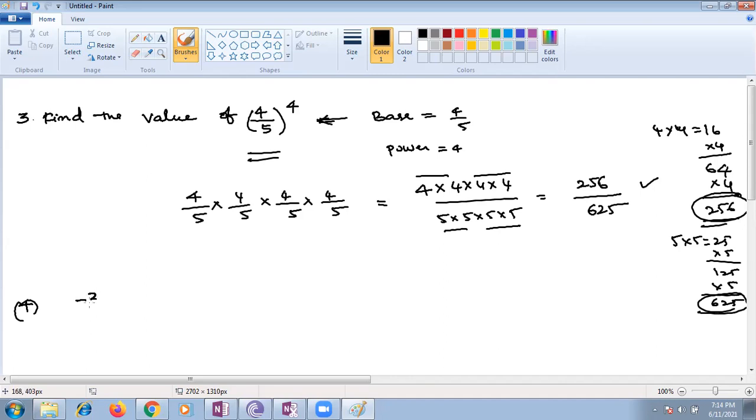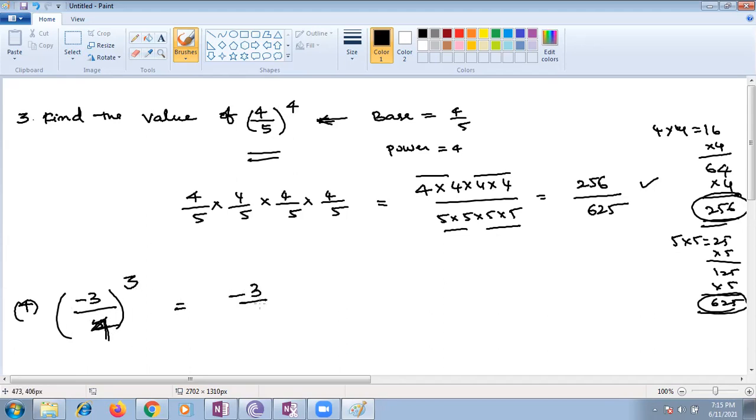In the first case I took a positive rational number; the same way you can take a negative rational number, which I am taking here. I wrote it on the screen, so please look at the screen. In the second one, minus 3 by 4 is the base and the exponent is 3.